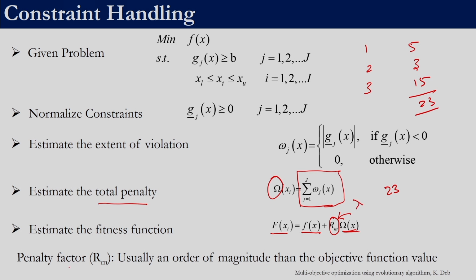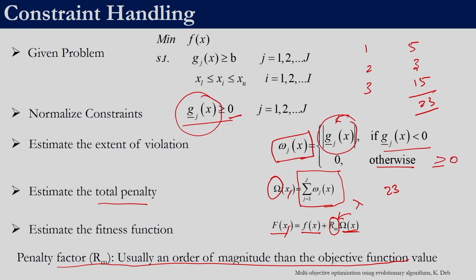So usually this penalty factor is one order of magnitude higher than the objective function value, so that when we are comparing a feasible solution and an infeasible solution, the feasible solution actually wins over the infeasible solution. To simplify, you can just consider this as x. You do not need to look at x of i. So Rm has to be a magnitude higher than the objective function. Since we are working with minimization problems, it has to be a magnitude higher than the objective function.